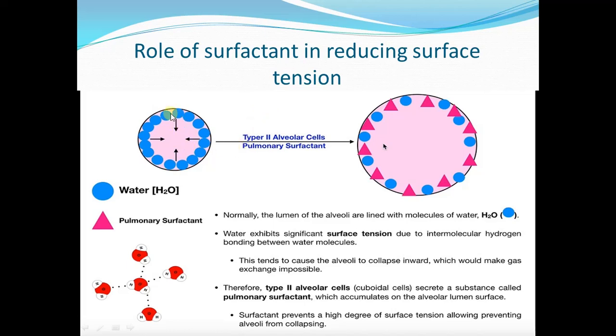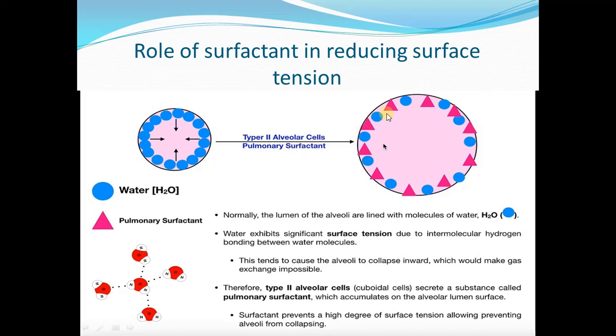Now consider that this is the alveolus without surfactant. This is the fluid, water lining the inner surface of alveoli. Because of the presence of air-water interface, it has a tendency to retract, a tendency to recoil, and cause collapse of this alveolus. Now, type 2 alveolar epithelial cells secrete surfactant.